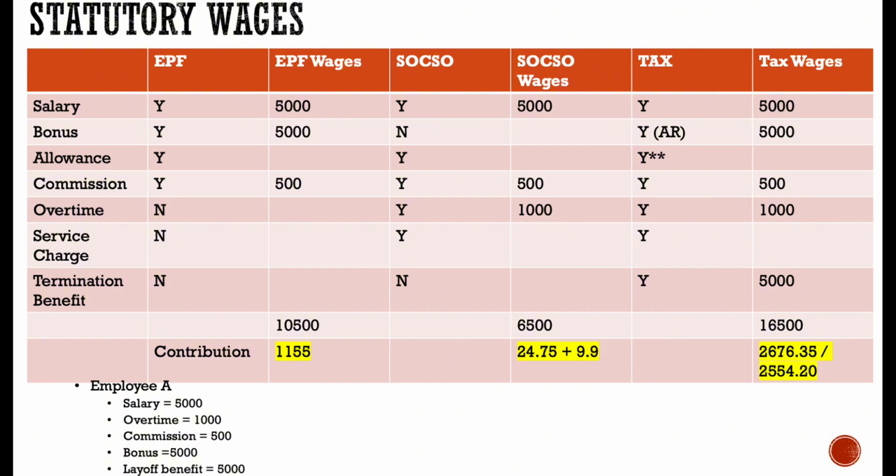So, in summary, calculating wages for EPF, SOCSO, and tax in Malaysia comes down to knowing what's included and excluded for each scheme. For EPF, it's mainly basic salary and other monetary rewards. For SOCSO, it's similar but with slight variations. And for income tax, the rules get a little more complex, especially with exemptions and taxable benefits. Make sure to always consult the official EPF, SOCSO, and LHDN websites to keep up to date with any changes. If you're using any payroll software, these calculations are often done for you, but it never hurts to understand the basics.